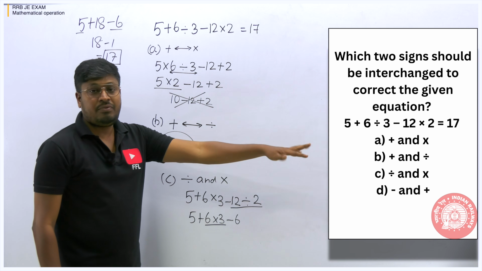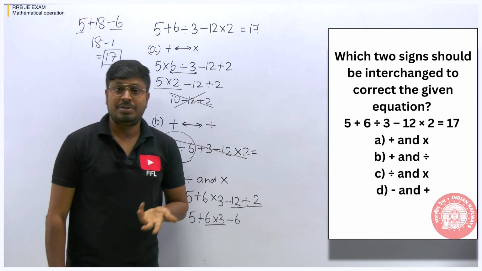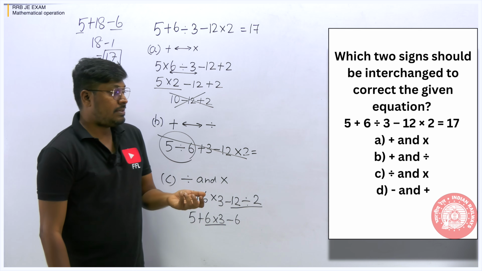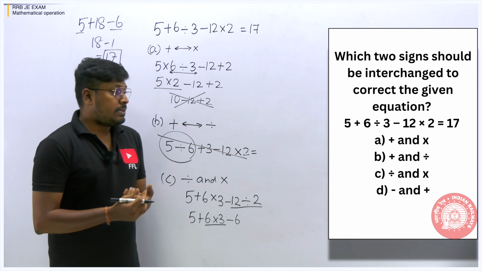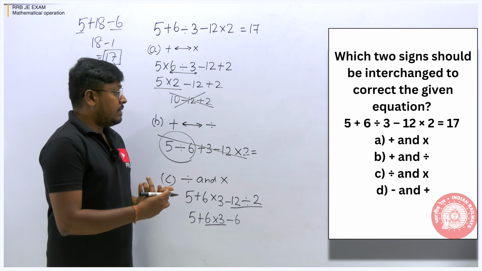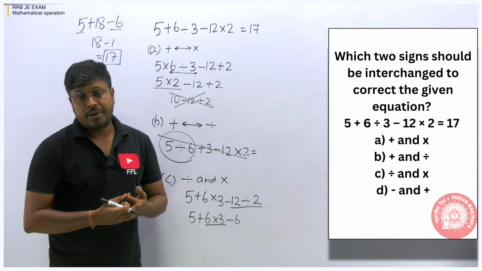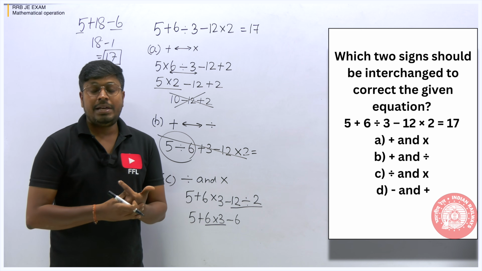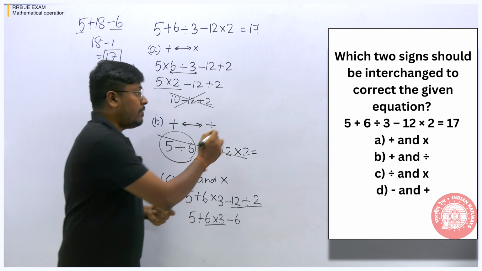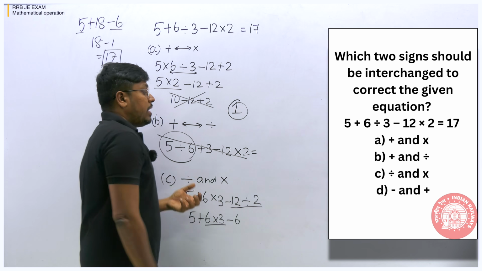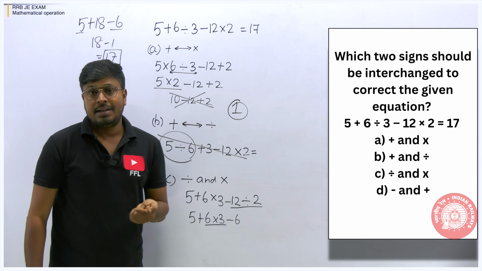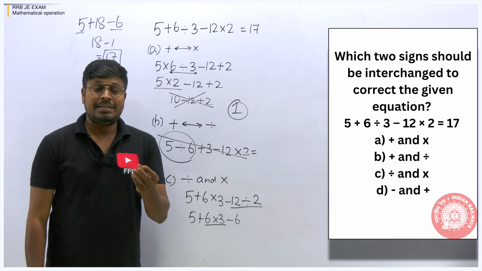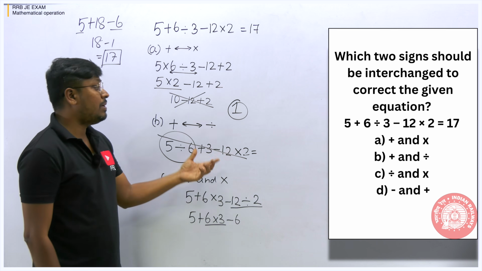So we don't need to check option D. Why? Because definitely one option is going to be correct here, so option C is the answer. Again, more practice is required to solve this question faster. I have told you, 1 minute should be the maximum time. In 1 minute, if you have to check all the options, you have to be very fast. And sometimes you can guess by seeing the option that this will not be the answer.